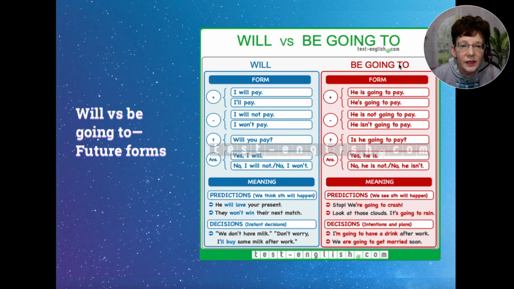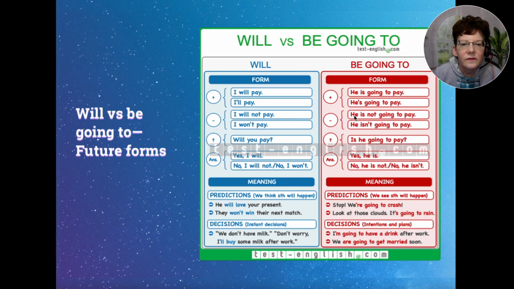Now, be going to, here's how it's formed. We have subject, a be verb, and then going, and then the infinitive. So we have he is going to pay, or we shorten the subject and verb, he's going to pay.